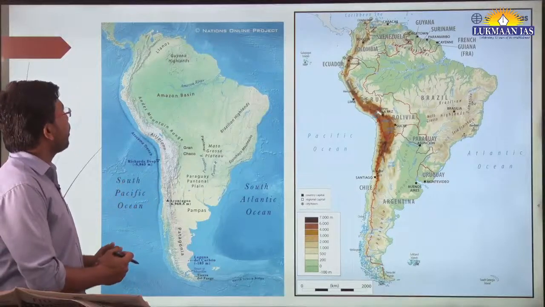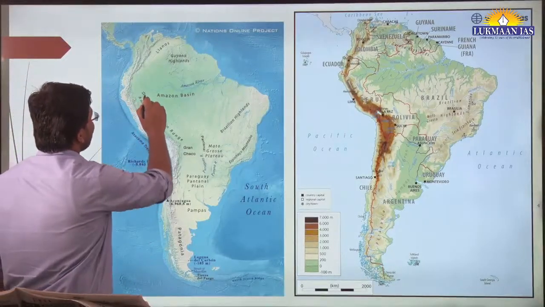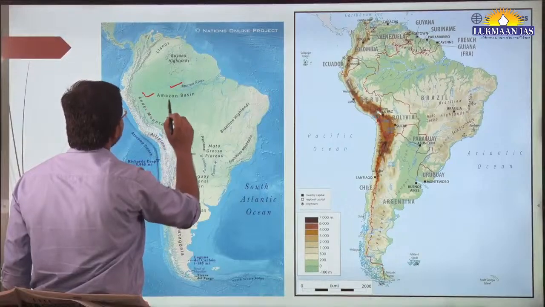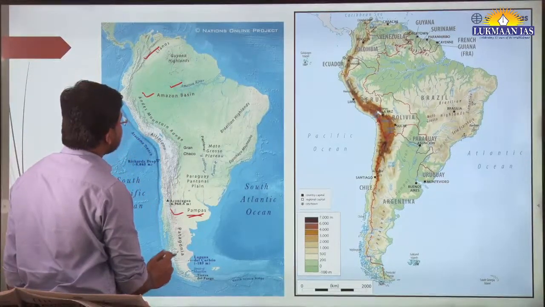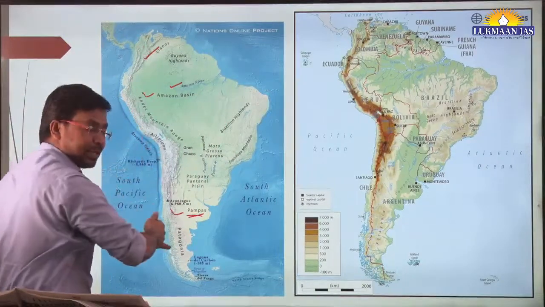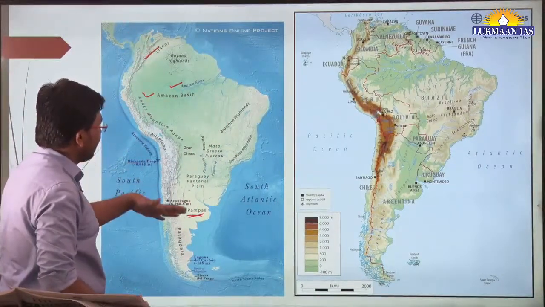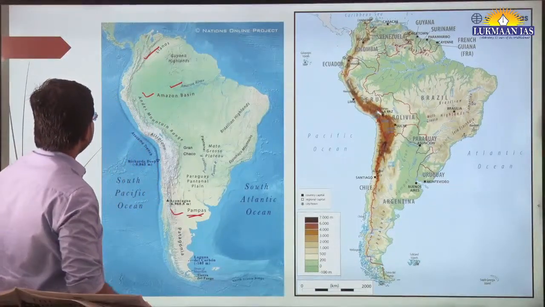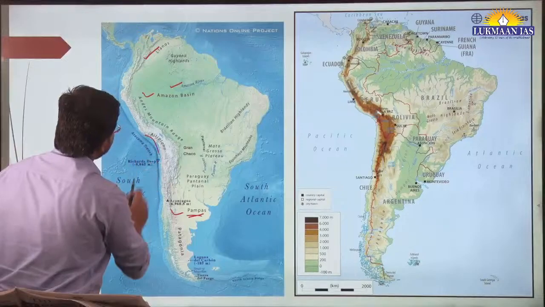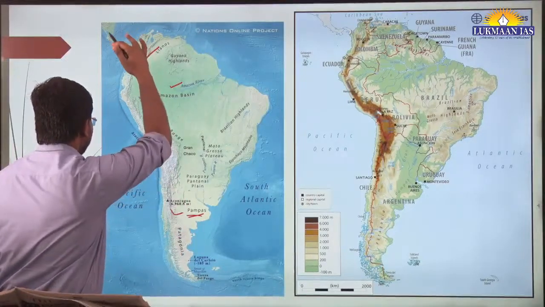This physical map shows the Amazon basin, the Amazon river, then we have the llanos and the pampas. Pampas are grasslands. To the west of this continent we have the Altiplano and the Atacama Trench.